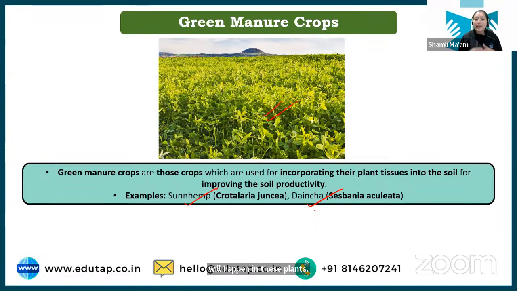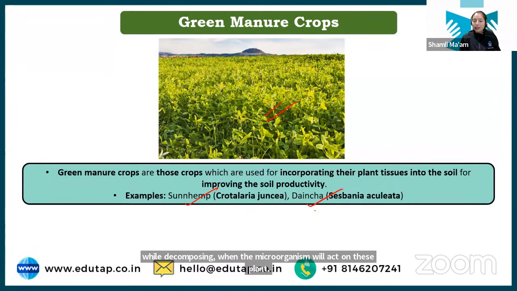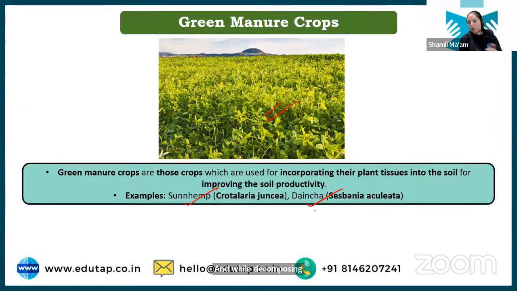So in order to increase the nutrient status of the soil, we go for growing green manure crops. These can be grown in the field, and before reaching maturity or before completing the vegetative phase, we cut them down, chop them, and incorporate them into the soil. While decomposing, when microorganisms act on these plants, slowly and slowly nutrients will be released to the soil. So these are the green manure crops. Just remember this thing: green manure.